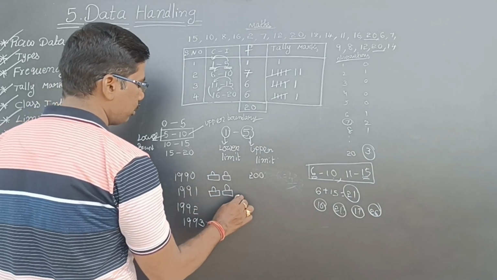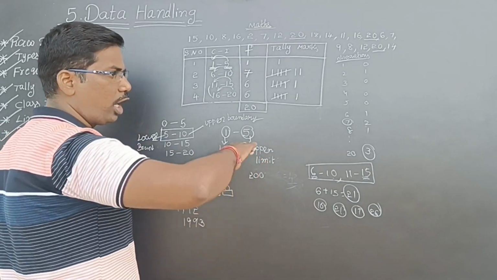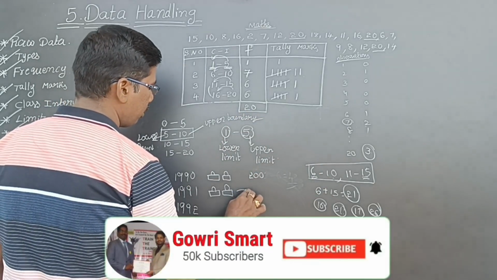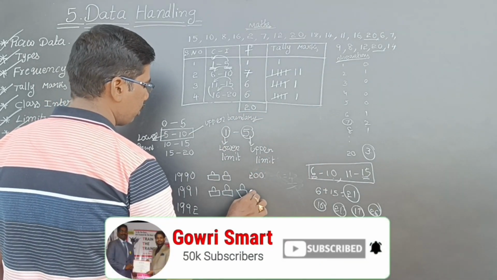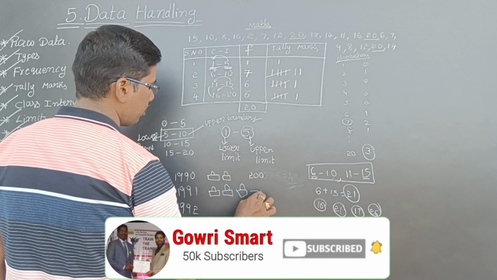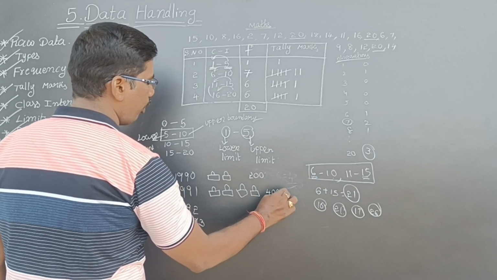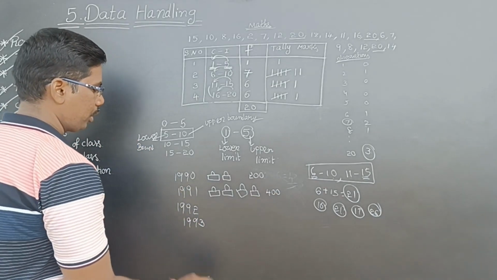Think this is a car. Understand? In olden days, ambassador cars will be like this. So in the next year, they manufactured 400 cars.